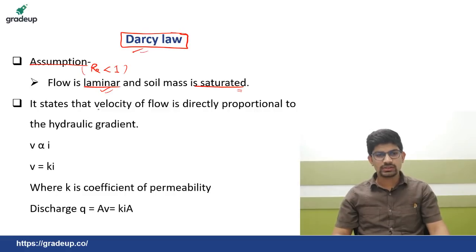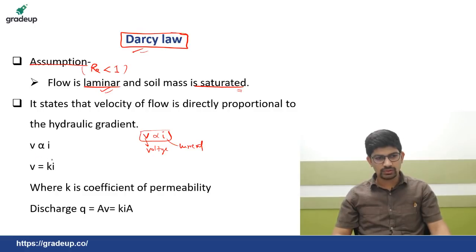Now, Darcy's law states that velocity of flow is directly proportional to the hydraulic gradient. Darcy's law is similar to Ohm's law in electrical engineering. Here the velocity is directly proportional to the hydraulic gradient; there the voltage is directly proportional to the current. That's why we also term it as hydraulic conductivity.